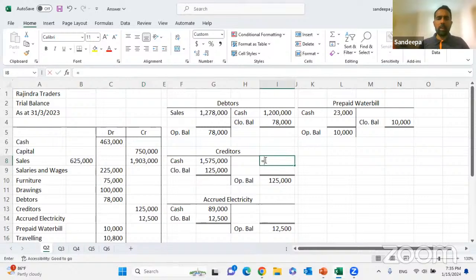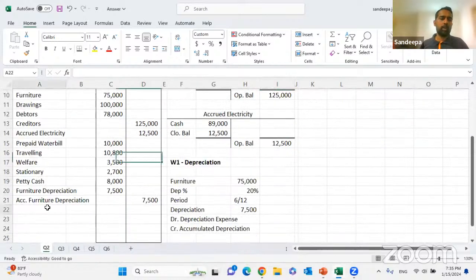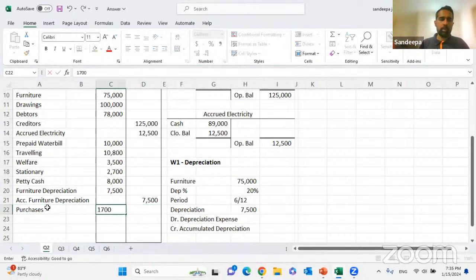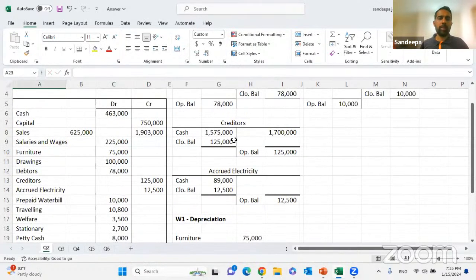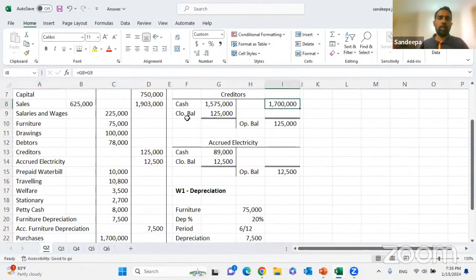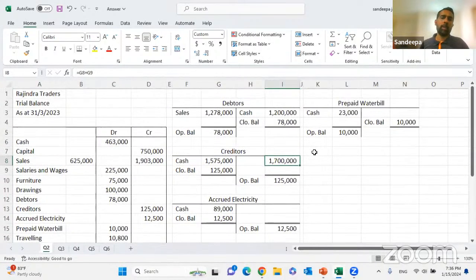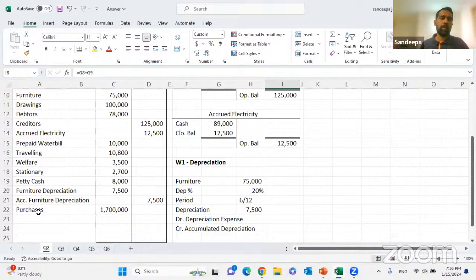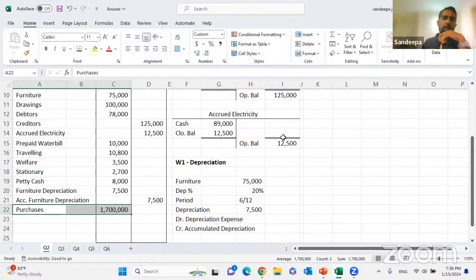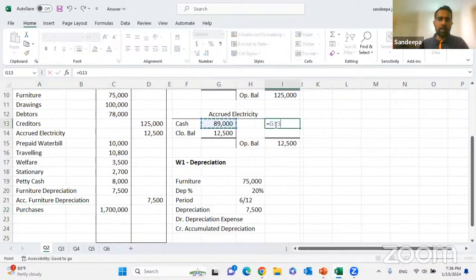Right. Now we can calculate the credit purchase. Debited to purchase, credited to creditor, 1.7 million. 1.7 million is the total purchase. එහෙනම් මම ඒක update කරගන්නම්. Purchases, it's a debit 1.7 million. Purchases came to 1.7 million. Here, put the purchase to the trial balance. Purchase එක trial balance එකට දාගන්න. Purchase 1.7 million. You can calculate the electricity accordingly.